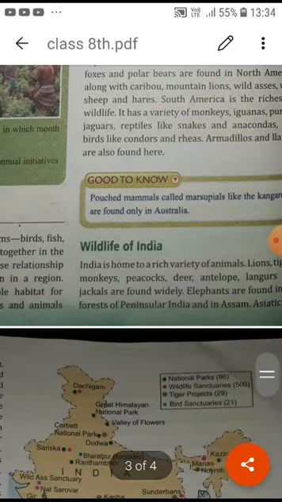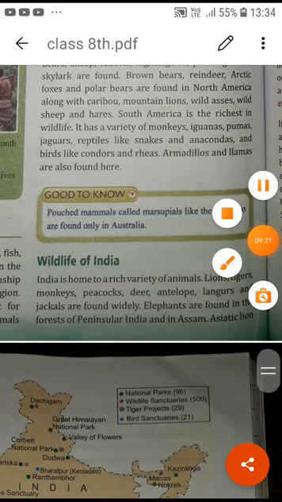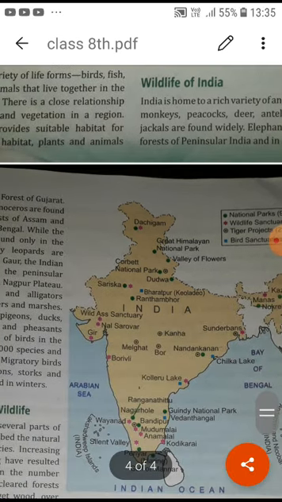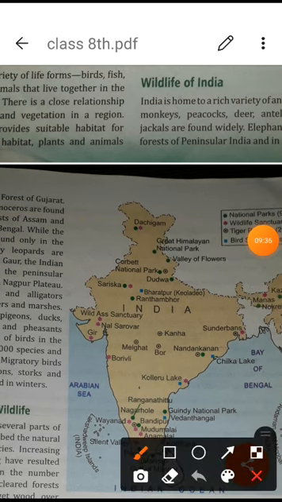If you talk about India, India also has different varieties of wildlife. Some places are very famous for different kinds of wildlife. If you are talking about lions, lions are found in India in the Gir. This is a national park, a wildlife sanctuary, the Gir National Park, where we have lions. There is also Sundarban, Manas, and Dudhwa in Uttar Pradesh.